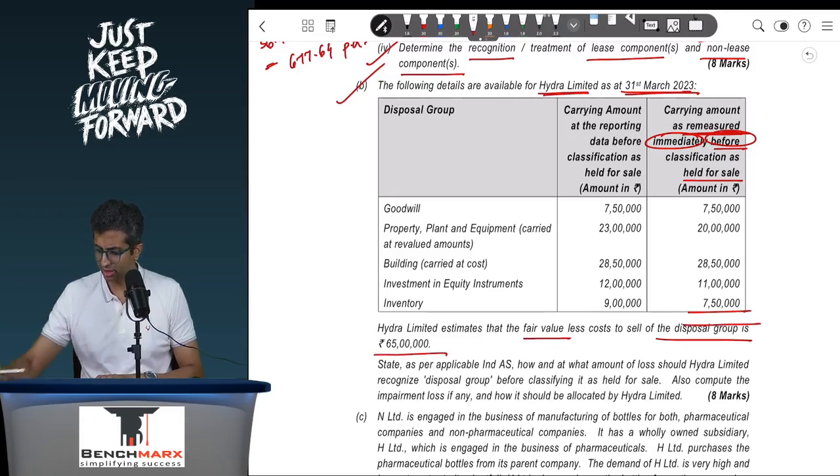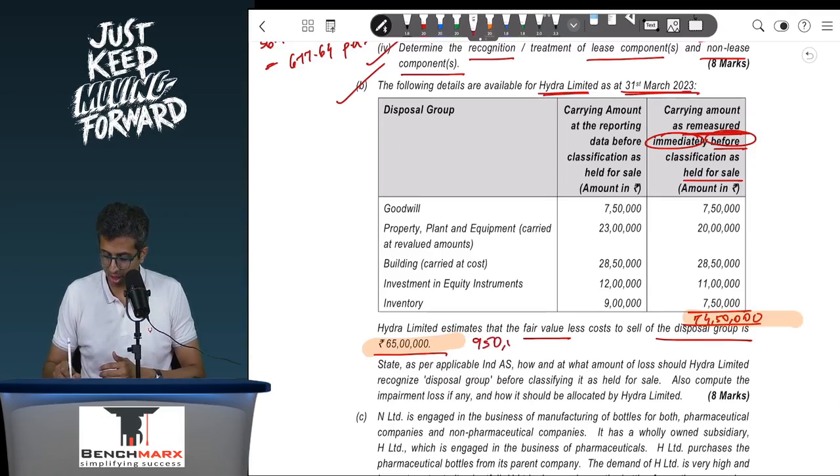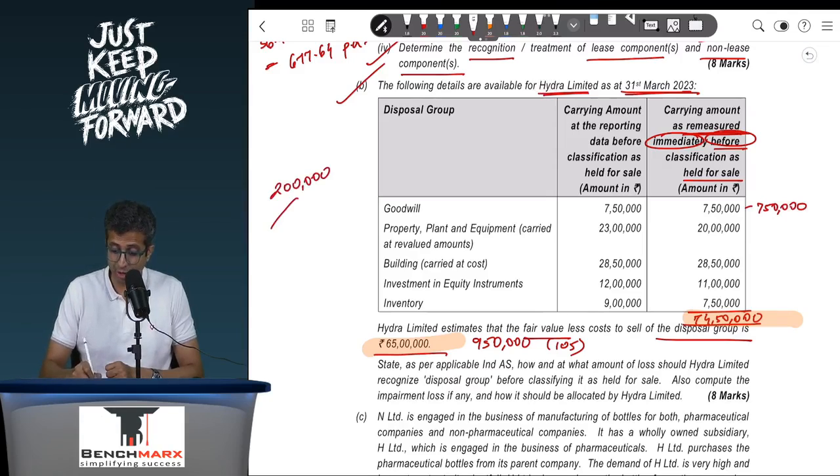Now if I were to take the value as remeasured, this should be 6750, 20 lakhs, 2850, 11 lakhs and 7 lakh 50. So total is around 74 lakh 50,000. If I take the difference of 74 lakh 50,000 and 65 lakhs, this difference comes to around 9 lakh 50,000, which is a write-off required under Ind AS 105. Now this write-off under 105 will first be adjusted against goodwill. So out of this 9 lakh 50,000, 7 lakh 50,000 will be adjusted against goodwill, and hence there is a remaining 2 lakh rupees. This 2 lakh rupees will be allocated among the eligible assets.